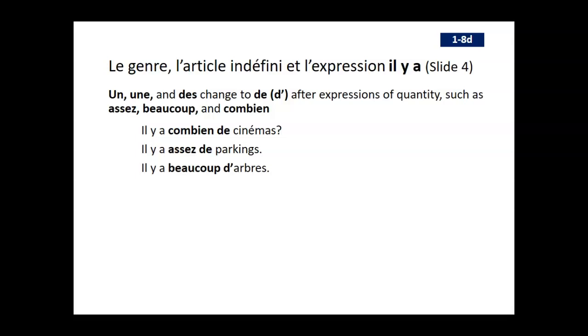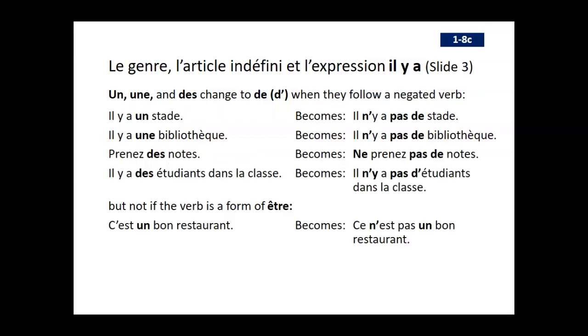Okay, so with il y a, I think the most important thing to remember is that if you are using it in the positive form, like there is, there are, it's pretty easy. Il y a une chaise, there is a chair. Il y a des chaises, there are some chairs. If I'm making it negative, however, as we saw in slide 3, that's where you have to think about how to transform it.